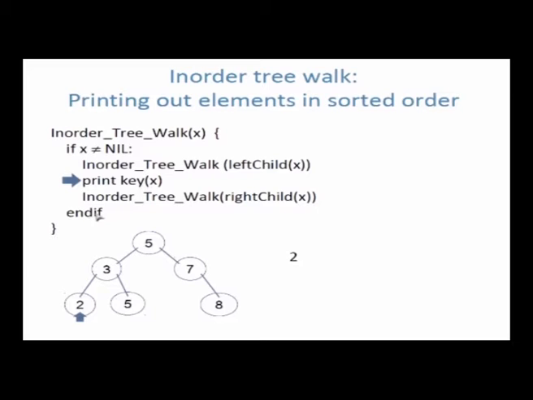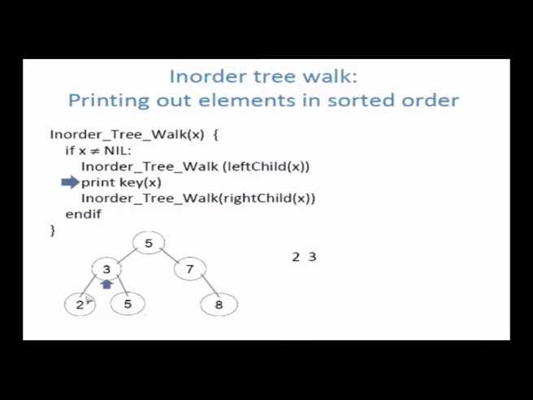Then what does it say next? Next it says go to the right subtree. There is no right subtree for 2. There is nothing to do. So once you have finished right subtree, what should I do? I should return back to the previous node. Remember I came to 2 from 3. So I go back to 3. So I finished in order tree walk of the left child of 3. I finished the in order tree walk of 2.